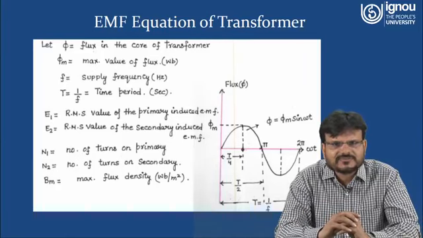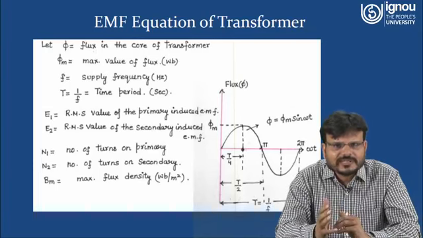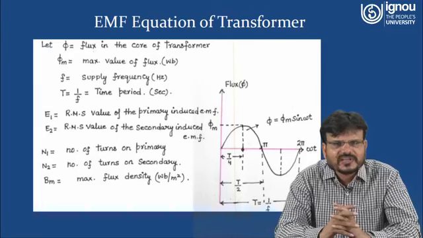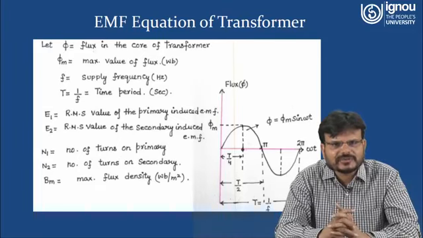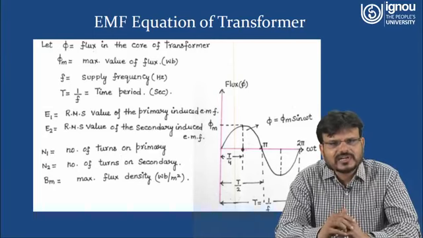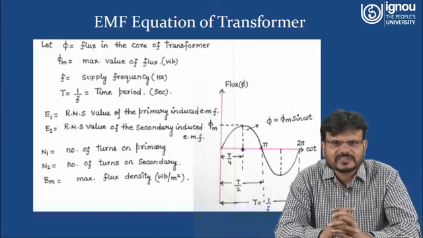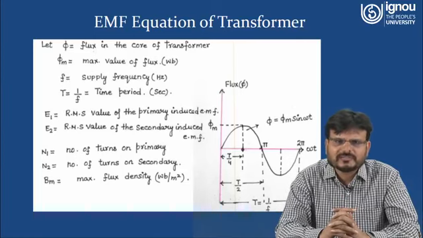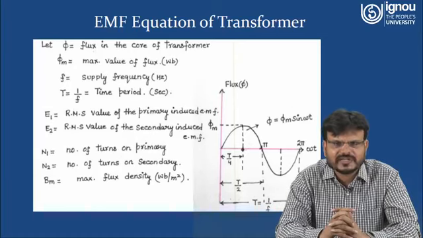Here you can see phi is equal to phi m sin omega t. So at t equal to T by 4, sin of pi by 2 is 1, so phi is equal to phi m, that means you will get the maximum flux. And we are assuming that E1 is the RMS value of the primary induced EMF at the primary side, and E2 is the RMS value of the secondary induced EMF at the secondary side. N1 is the number of turns on the primary side, and N2 is the number of turns on the secondary side. And B m is the maximum flux density, which is denoted as Weber per meter square.